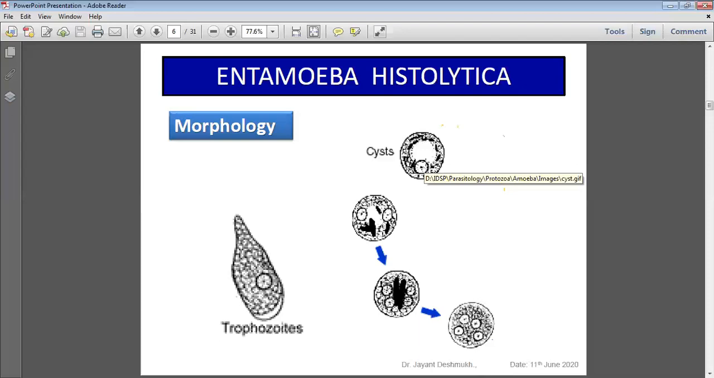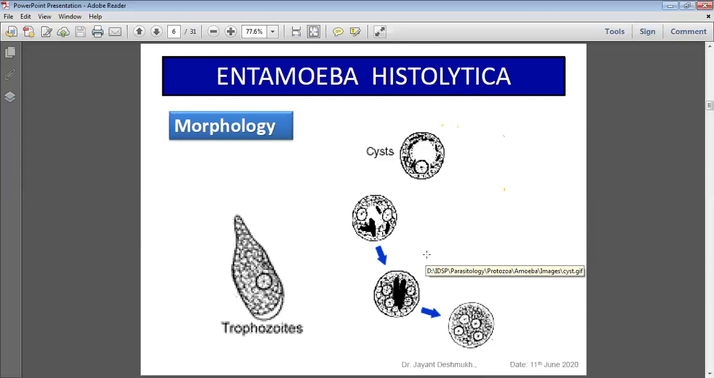Again, in the uninucleated cyst, you observe one central white structure that is known as the glycogen mass. This black rod is known as the chromatoid bar. The glycogen is the nutrition material. When the cyst develops into a mature quadrinucleated cyst, the chromatoid bar and glycogen mass are utilized or disappear. So when this uninucleated cyst passes with the stool into the soil, it matures into a quadrinucleated cyst.